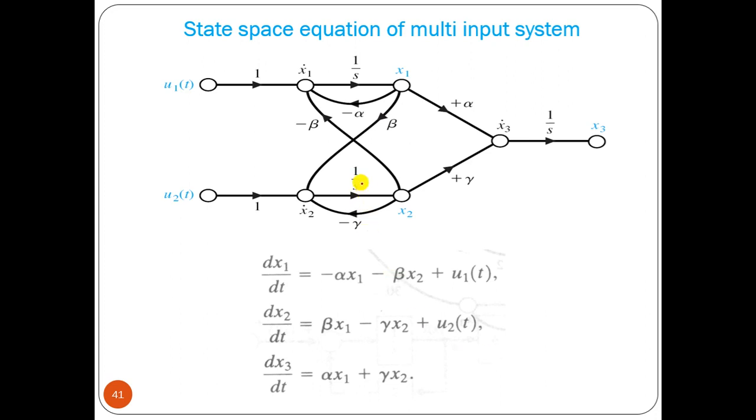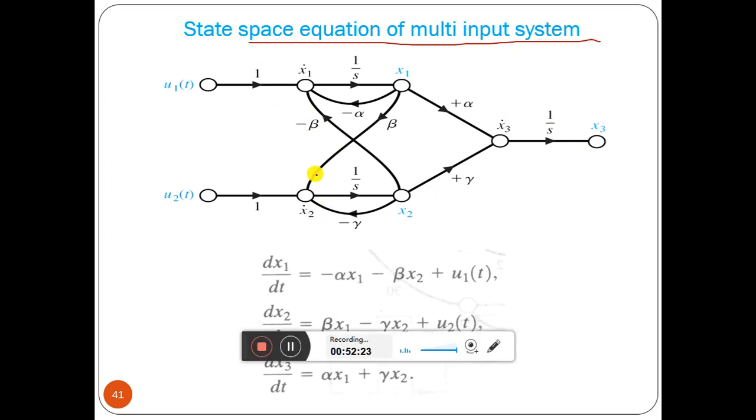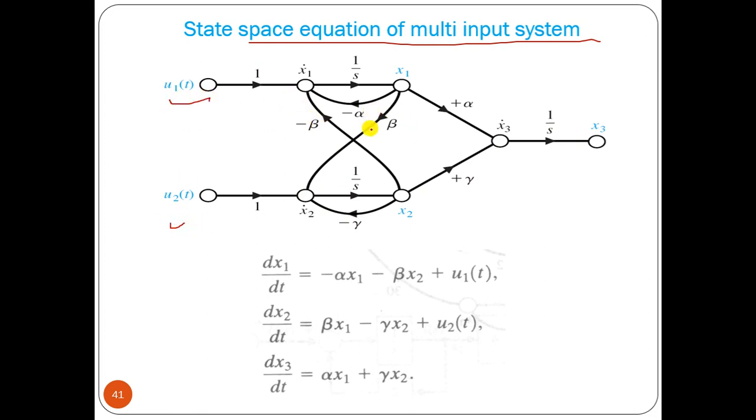Now we can draw and find out the state space equation for a multi-input system. This is an example of a multi-input system. We have two inputs, these are the variables, these are the derivative factors. So x1 dot equals what: minus alpha x1 minus beta x2 plus u1. Okay, x2 dot equals what: beta x1 minus gamma x2 plus u2.